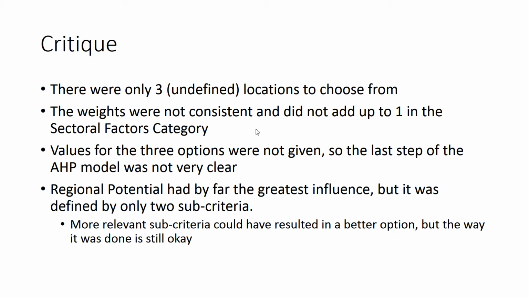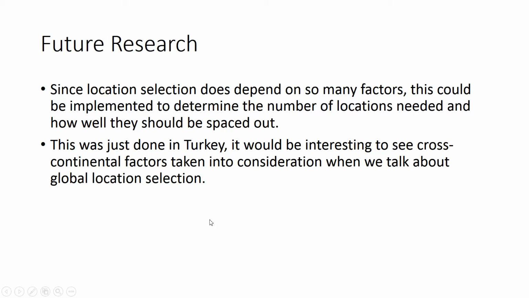Some critique: there were only 3 locations, and these locations were not given to us. It would have been nice to have a few more, or maybe some more competitive locations. The weights were not consistent and did not add up to 1. Values were not given for the last step, and the regional potential had by far the greatest influence. It was about 56% influence by our calculation, but it was defined by only 2 sub-criteria. This is okay, but it would have been nice to see it defined by more sub-criteria, so there would have been more options for the best situation.